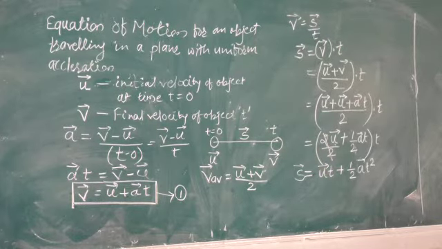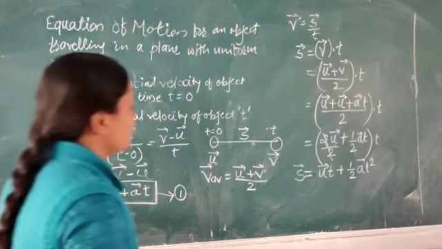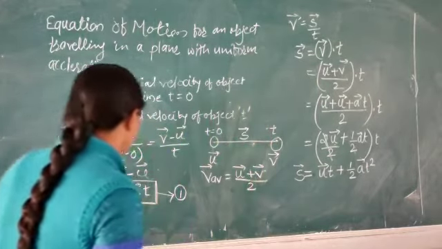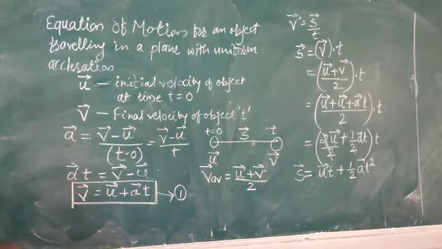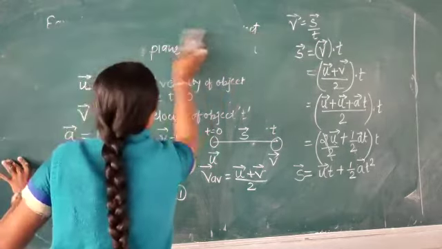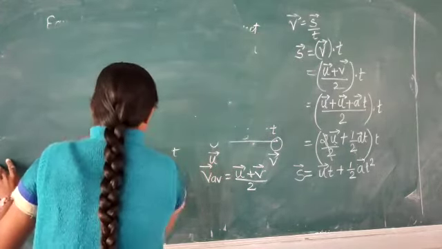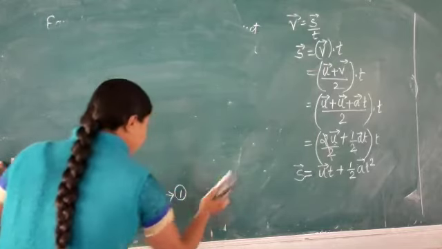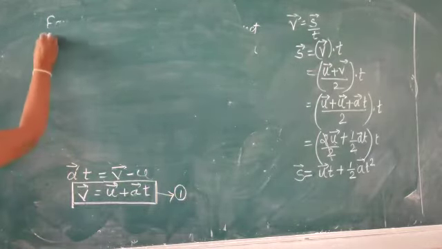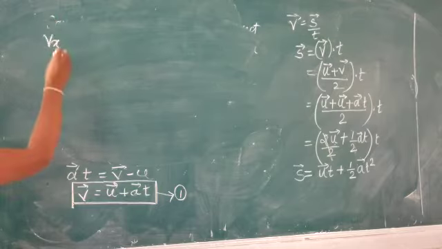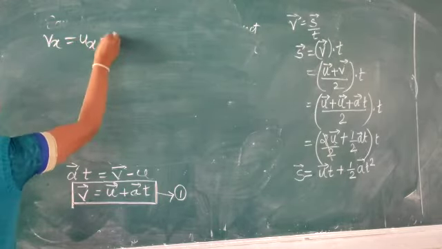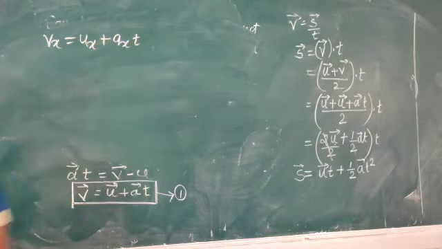This equation of velocity vector v and displacement vector s can again be resolved into their x and y components. Now we can write these equations in the form of x and y. How? Only we have to add a suffix. So v x equals u x plus a x into t.